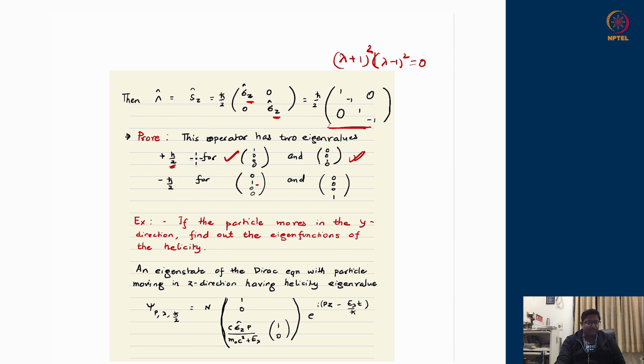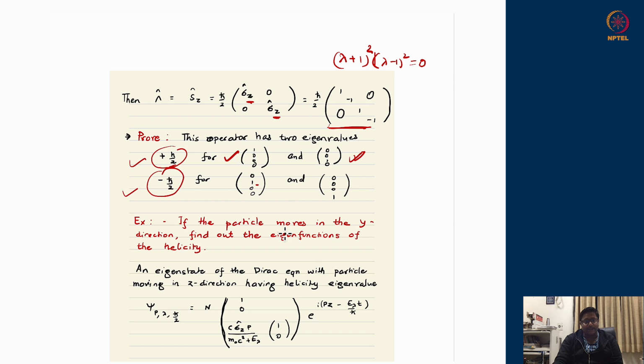So you see, if a particle moves in the z direction, then there are two possible choices of helicity: plus h bar by 2 and minus h bar by 2. They are degenerate states. That means there are two eigenstates which share the eigenvalue h bar by 2, and two eigenstates which share the eigenvalue minus h bar by 2.